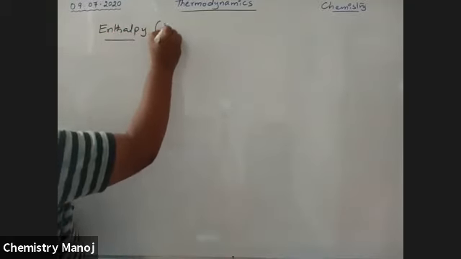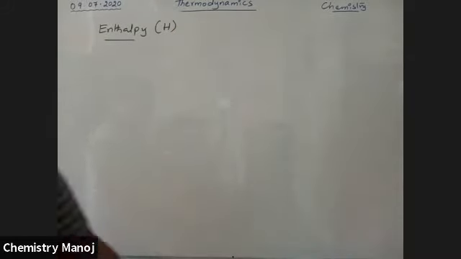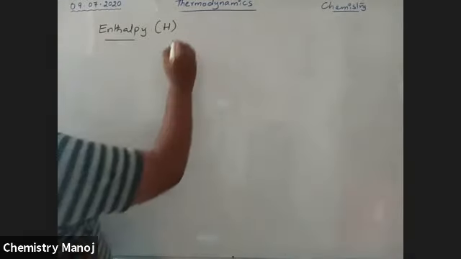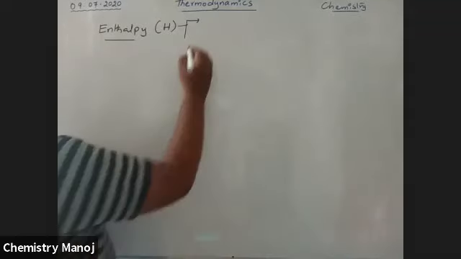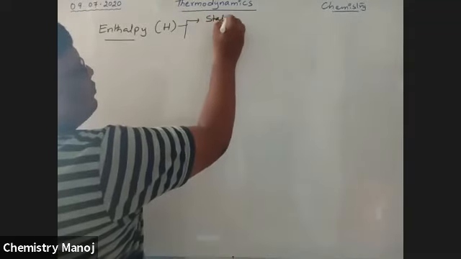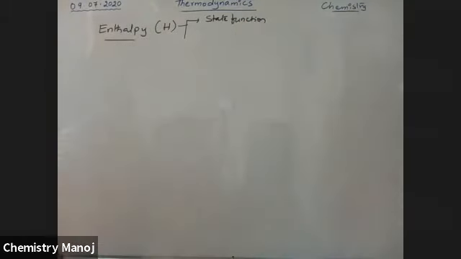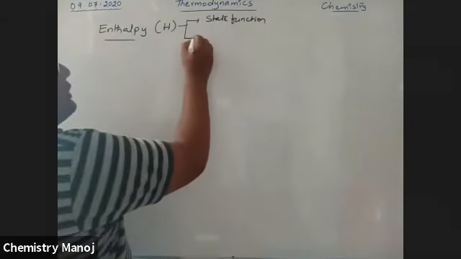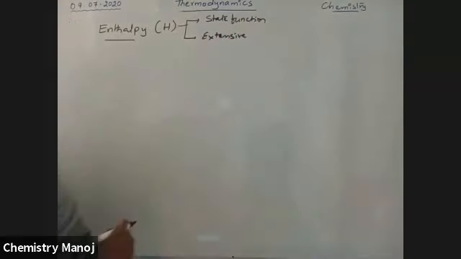Enthalpy is indicated by the letter H. It is another thermodynamic function. This one also depends only on the initial and final state of the system, so it is a state function and also an extensive property. What is this enthalpy?